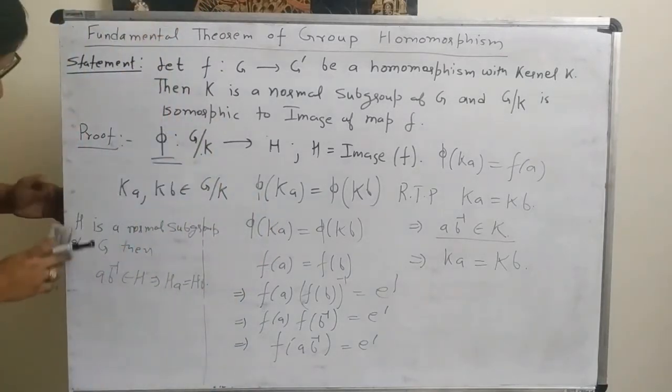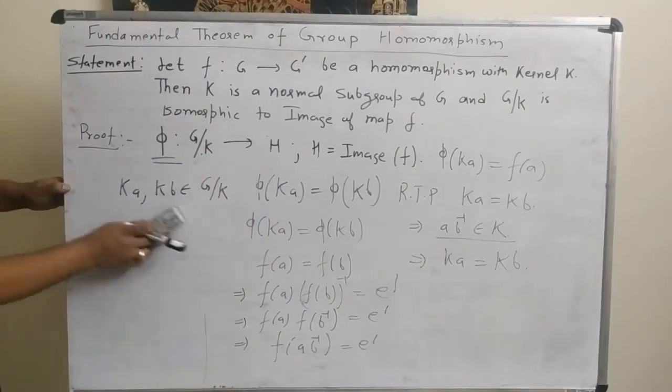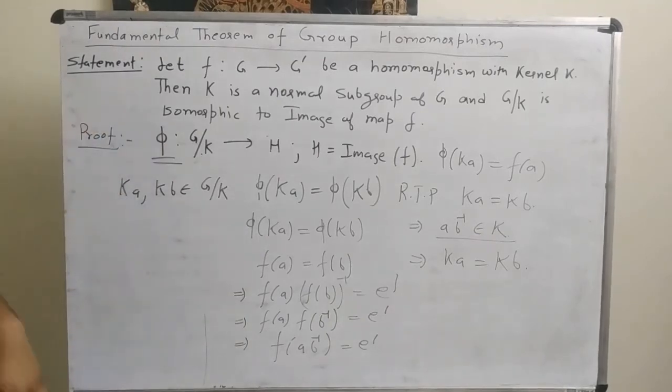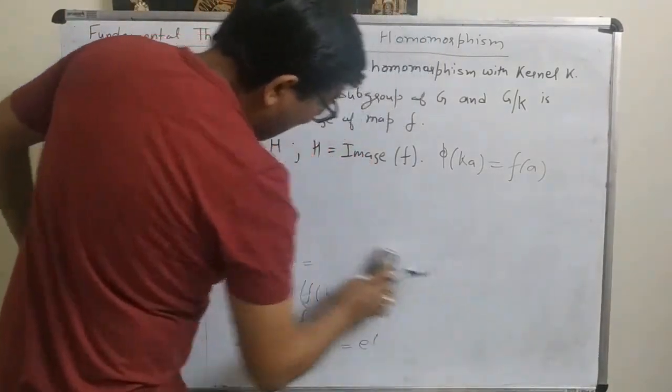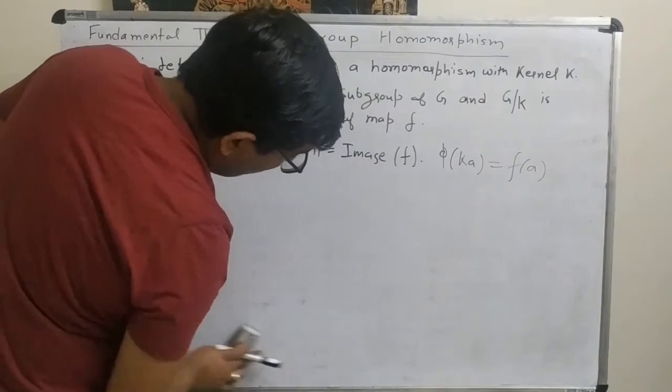Okay. So we proved that F is homomorphism, so phi is homomorphism as well as phi is 1-1. So the only thing we want to prove now is that phi is onto.